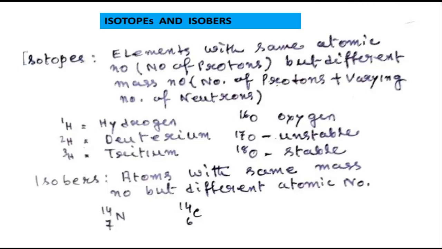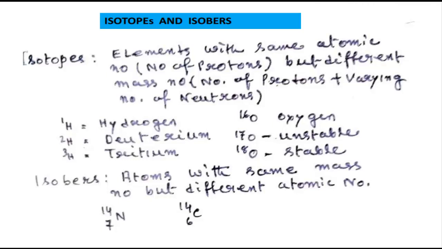So what is the difference between isotopes and isobars? Let me recapitulate. Isobars are atoms with the same mass number but different atomic number. Like the normal isotope of nitrogen has mass number 14 and atomic number 7, but carbon-14, an isotope of carbon, has mass number 14 and atomic number 6. So this is just for recapitulation.